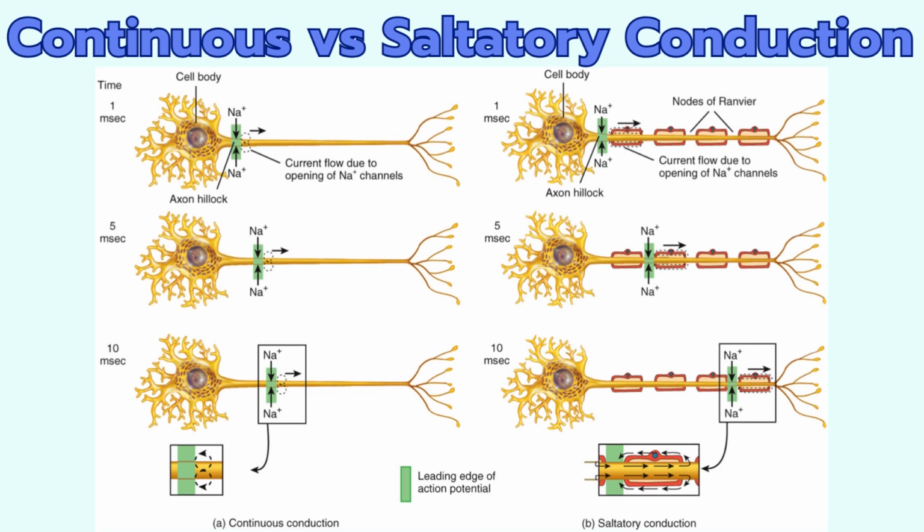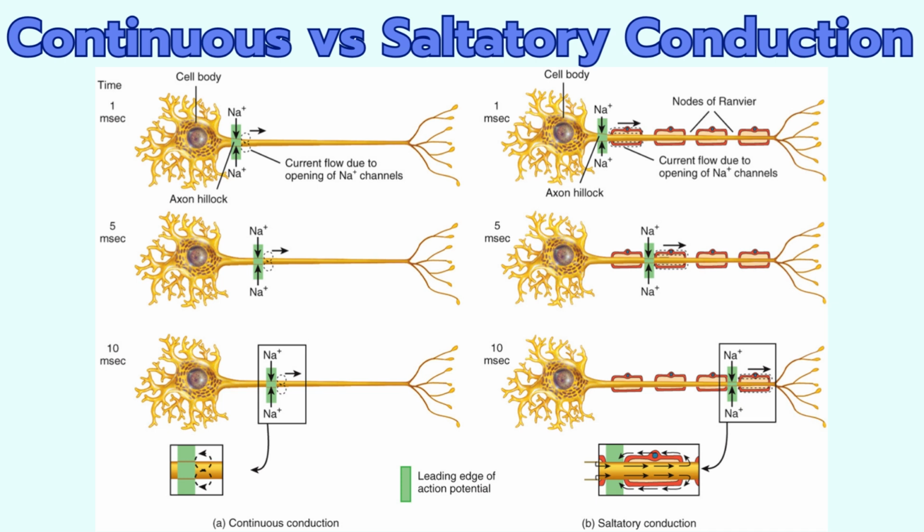This image compares continuous and saltatory conduction methods. On the left side is the continuous conduction along an unmyelinated axon. The right side shows saltatory conduction on a myelinated axon. Both methods begin at the axon hillock, where voltage-gated sodium channels open. Sodium enters the axon and once inside, diffuses away, creating what is known as a local current.